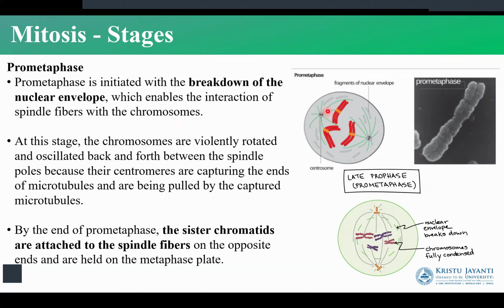So the spindle fibers that are arising from the centrioles are going to attach to the chromosomes, and the region where they attach is known as the kinetochore. The kinetochore is a region on the centromere to which the spindle fibers from the centrioles are going to be attached. Now, the sister chromatids are attached to the spindle fibers. This is what happens in the prometaphase.